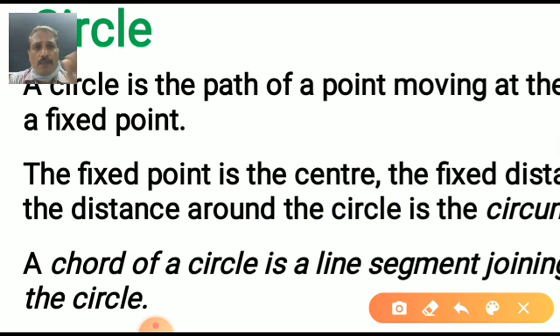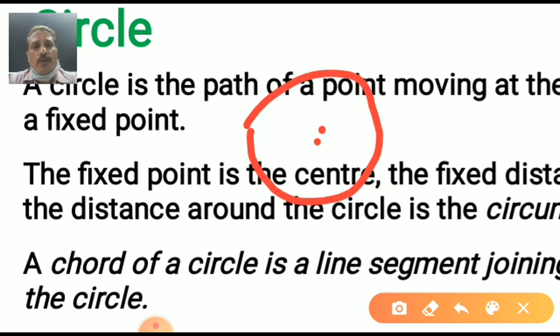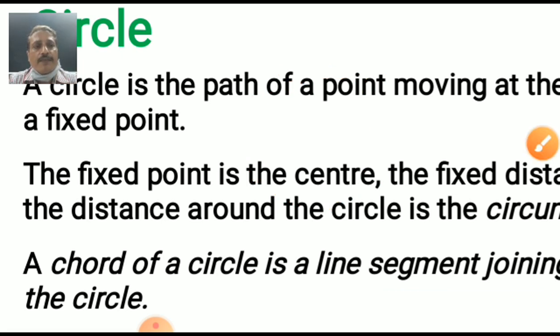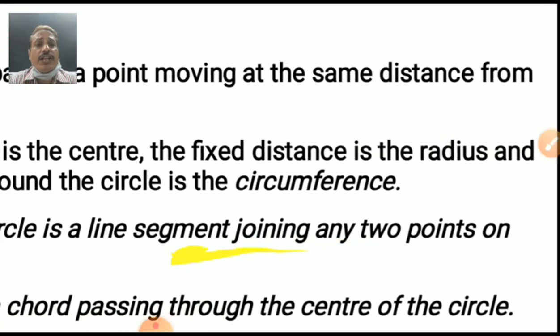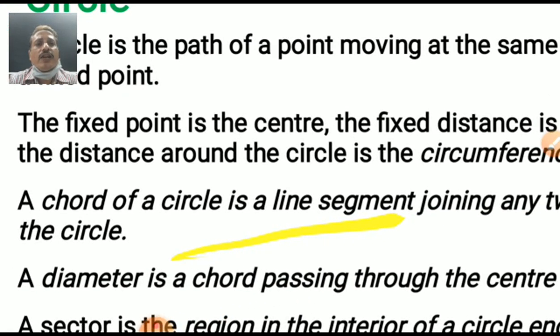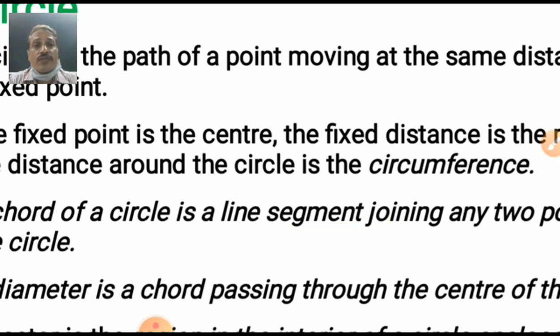You have a pair of compasses, you fix a point and draw a circle. That point is the center, and each and every point on the circle is at equal distance, which makes a circle. The fixed point is the center, the fixed distance is the radius. And the distance around the circle is the circumference.